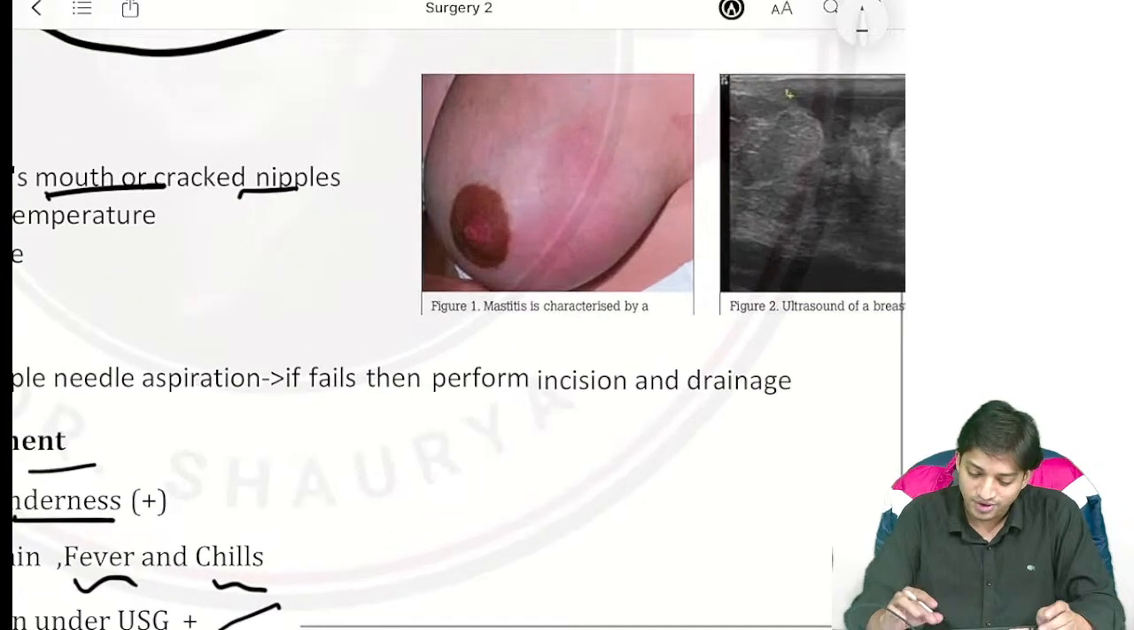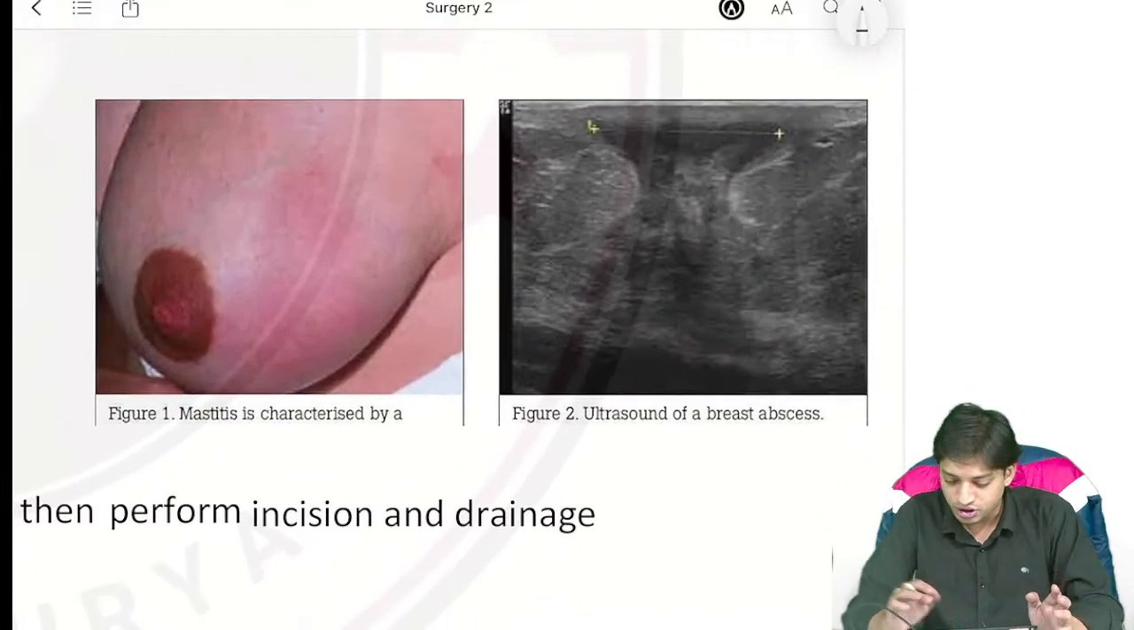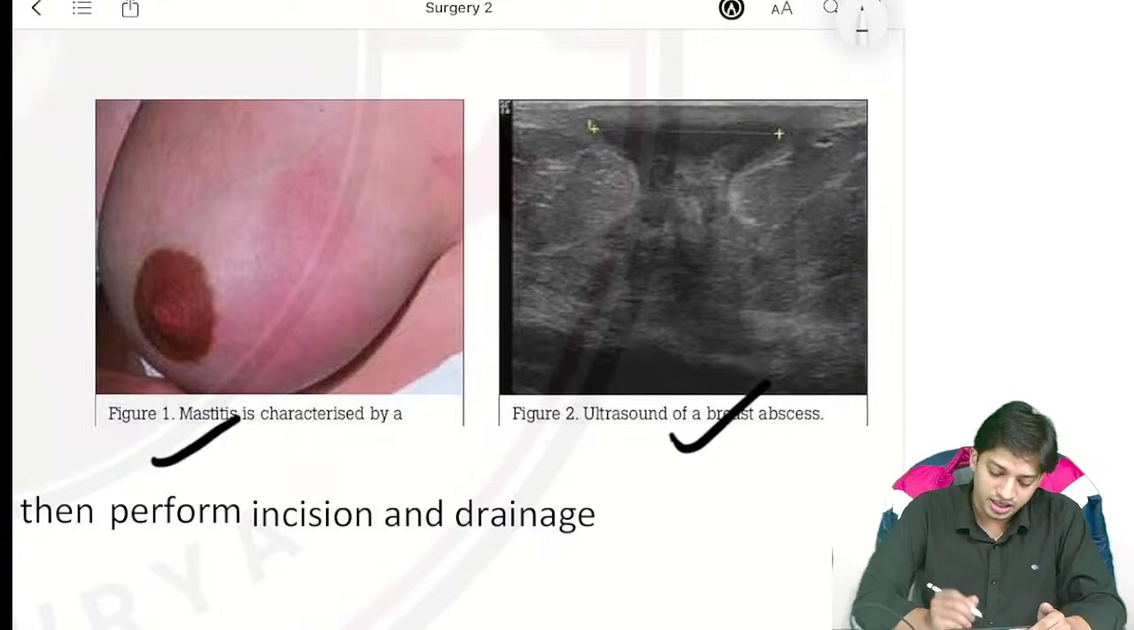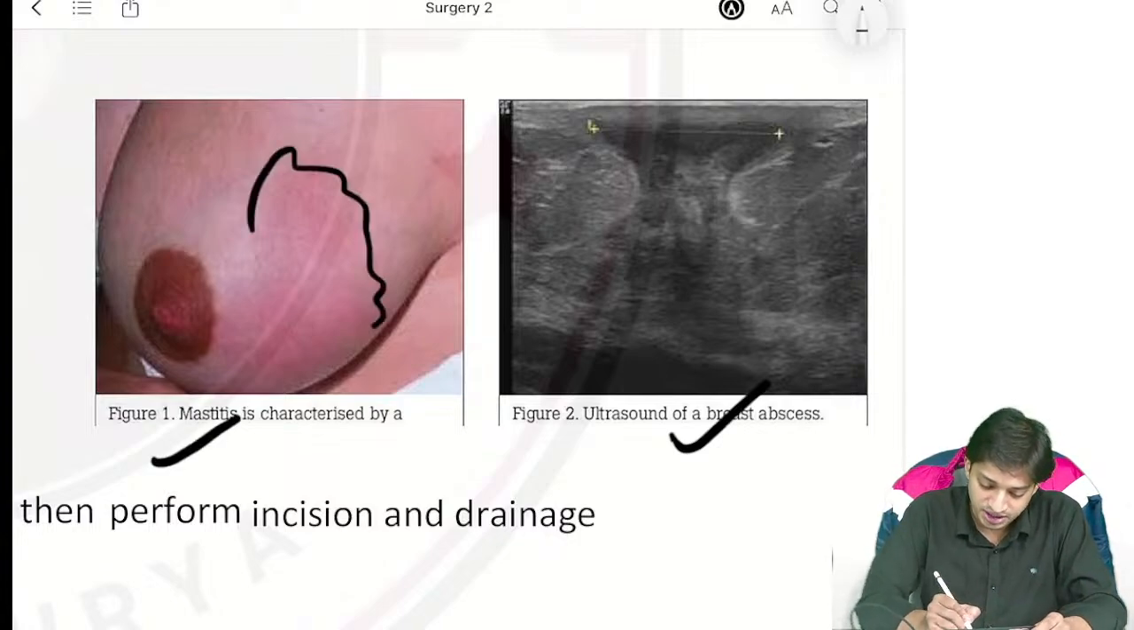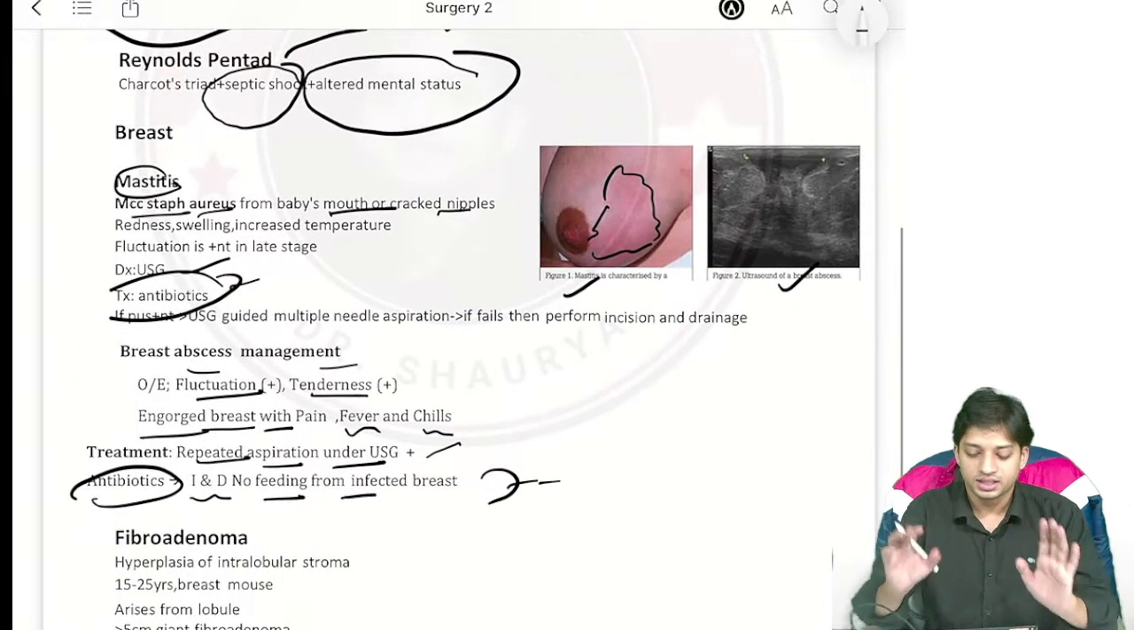Now just have a look. If they give you an image, what images have they given you? You can see in the USG of the breast they have given. Now in the image they will give you, this is the mastitis. You can see the red inflamed and engorged breast. You can see here, compare it, right?